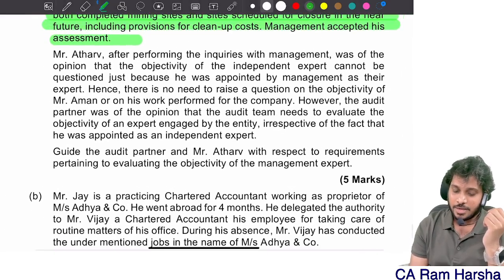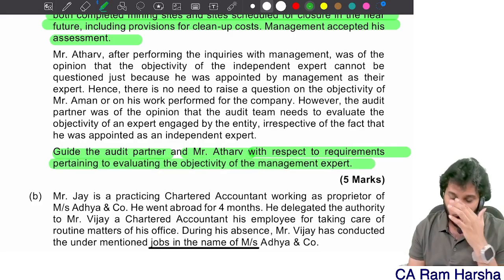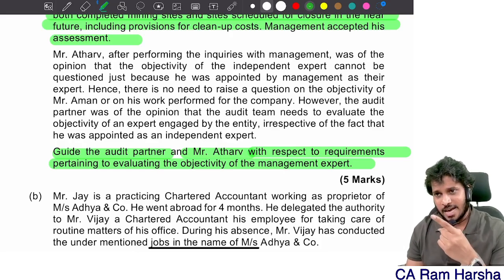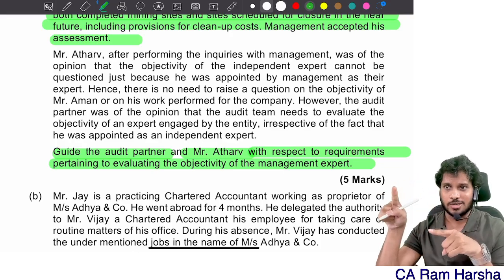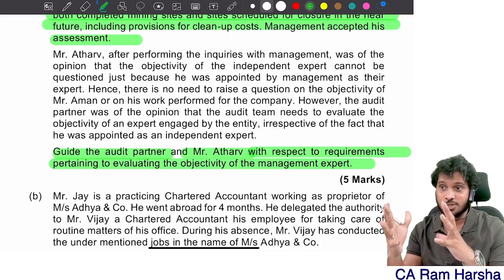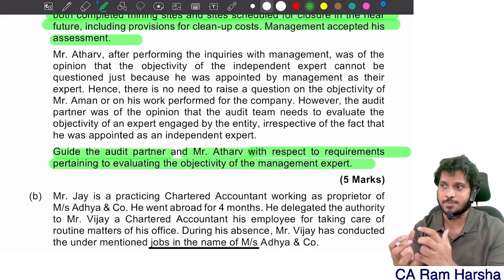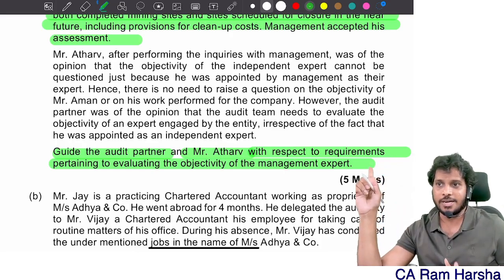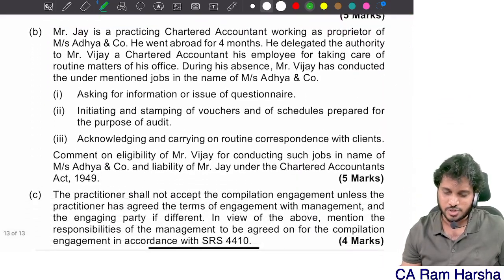Guide the audit matter and other with respect to requirements pertaining to evaluating objectivity of management expert. This is there in our 620. In 620, whether to use an expert, whether to use an auditor expert or not. Inside that, first see if management expert is there, how to evaluate integrity, how to evaluate objectivity of management expert. If at all you concluded management expert is not objective, then you go for auditors expert, correct? It's a pretty straight question.